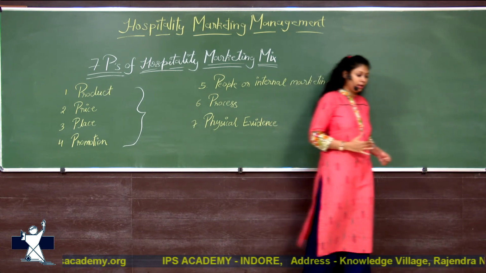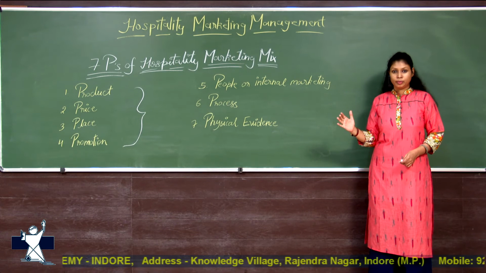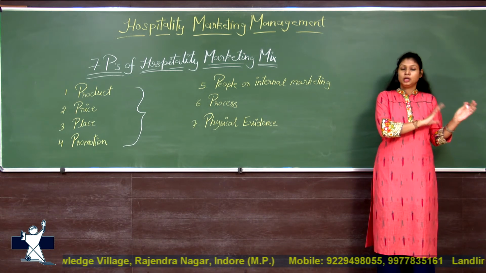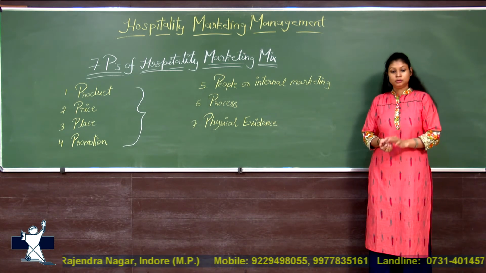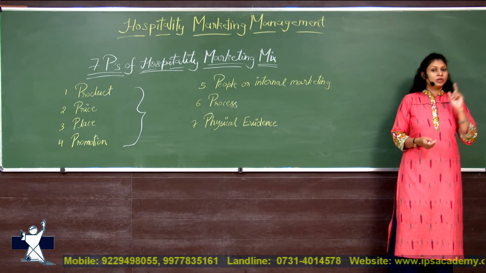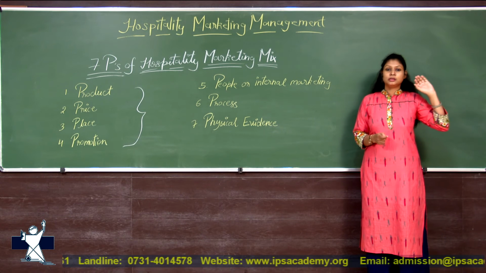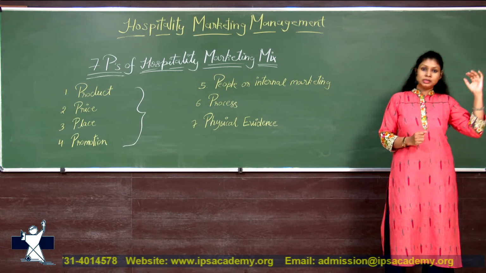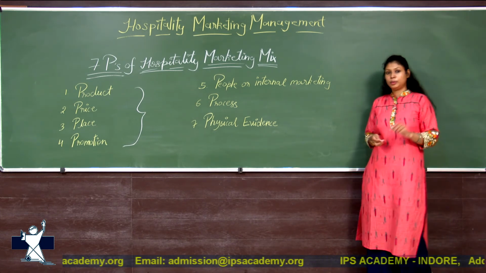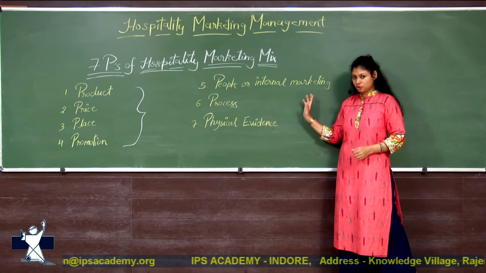Another example we can take is McD. They are offering burgers and the taste and the quality remain the same, because the milk products, the bakery products, the ingredients, the vegetables they are using, they are taking from the same supplier, from the main manufacturer. That's why they are not compromising with the quality of the products they offer to the people. There is similarity in the process and there is quality. The supplier is the same and the quality remains the same. That is why the taste remains the same and they never compromise with the taste and quality of their burger. Right, so that is process management.